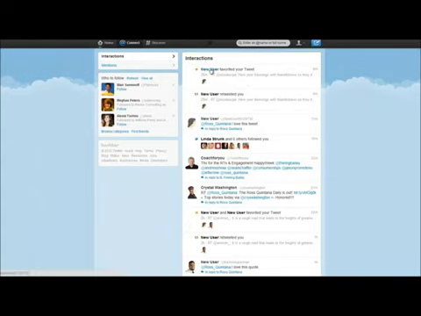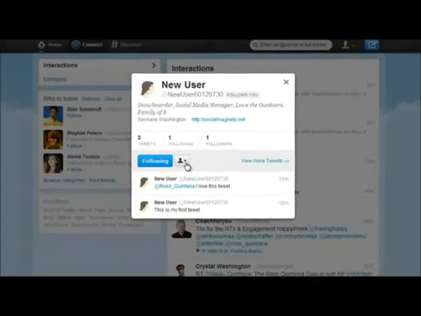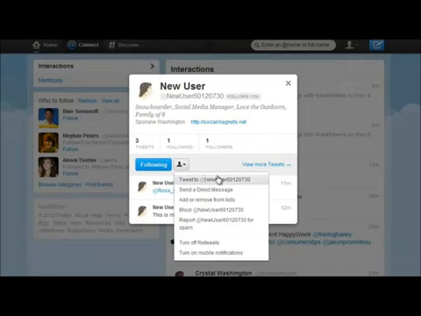Again, I can click on your username, and with this drop-down menu, I can send you a message. Now that we're both following each other, I can send you a direct message or one that's shared out to everybody. Remember that with these other messages, if I hit reply, everybody sees it.